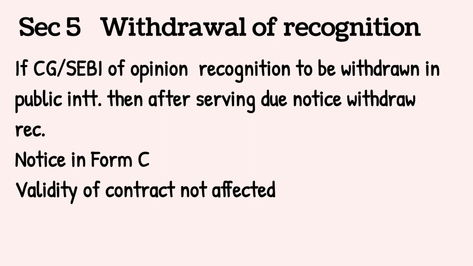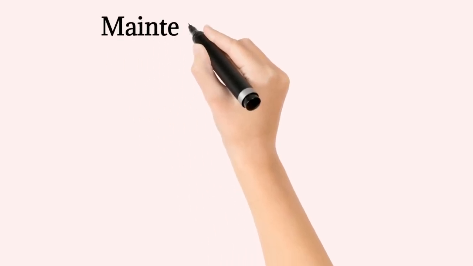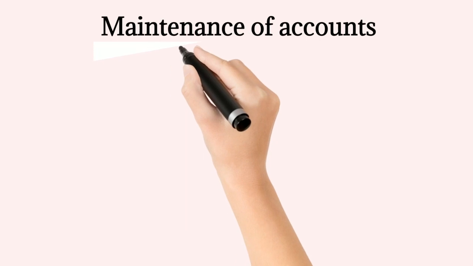But after the withdrawal, whatever contracts were entered before by the stock exchange with the investors or stockbrokers will not be affected. One more important reason for withdrawal of recognition is that stock exchange did not get itself corporatized or demutualized. Once the recognition is withdrawn, it shall be published in Official Gazette of India and also the Official Gazette of the state. Till now, we have learned about application for recognition in section 3, granting of recognition in section 4, and then withdrawal of recognition in section 5.